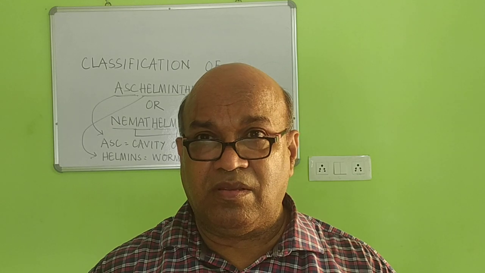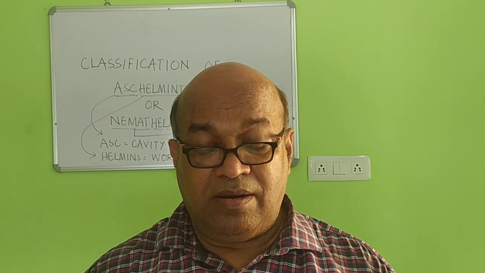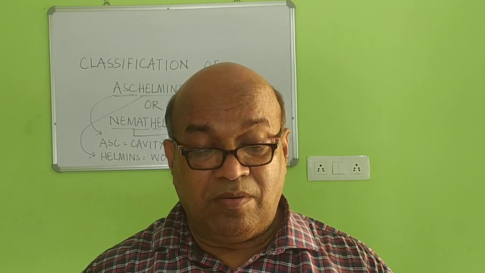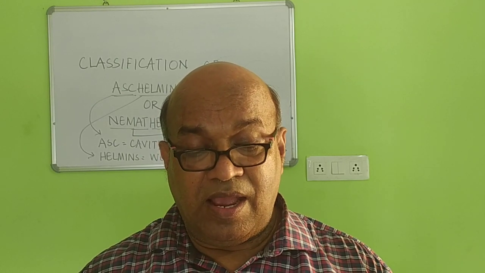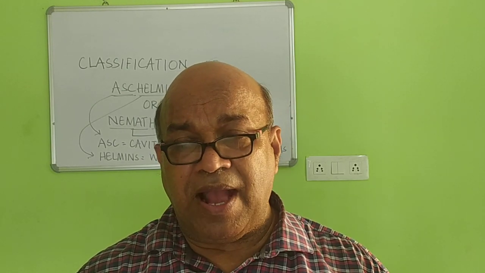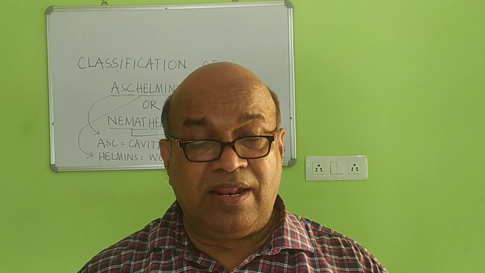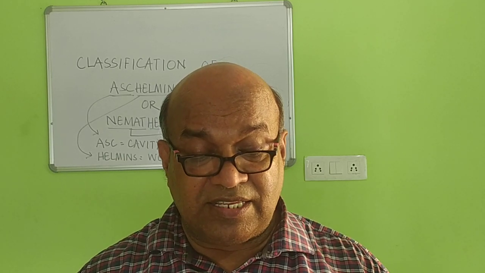Aschelminthes includes one group which are more or less rounded in form and divided into 5 different classes. These groups are divided into classes. What are the classes in there?